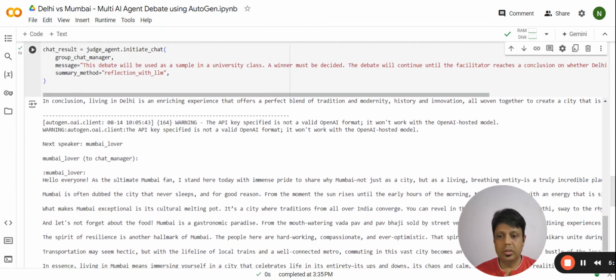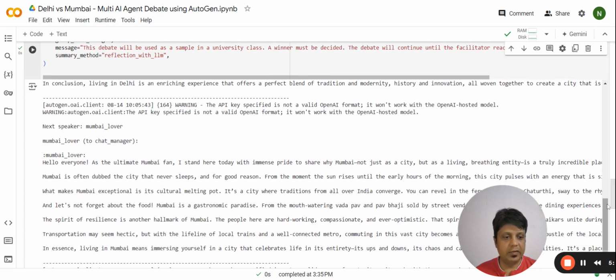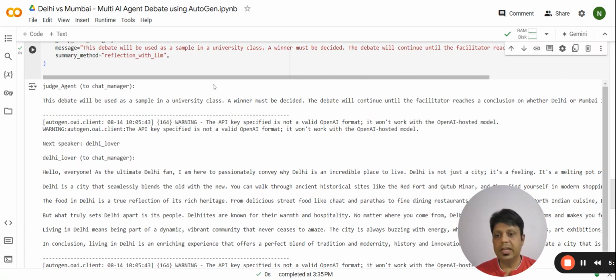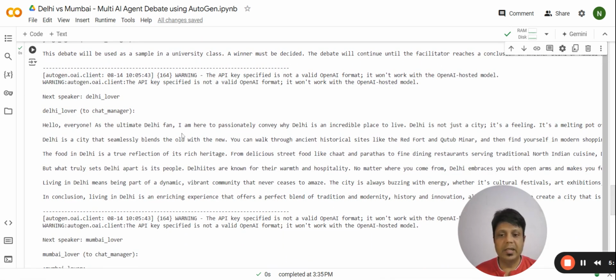Basically, the judge agent started by saying that this debate will be used as a sample in a university class. The first speaker was Delhi Lover. It made the point that as an ultimate Delhi fan, I'm here to passionately convey why Delhi is an incredible place to live.